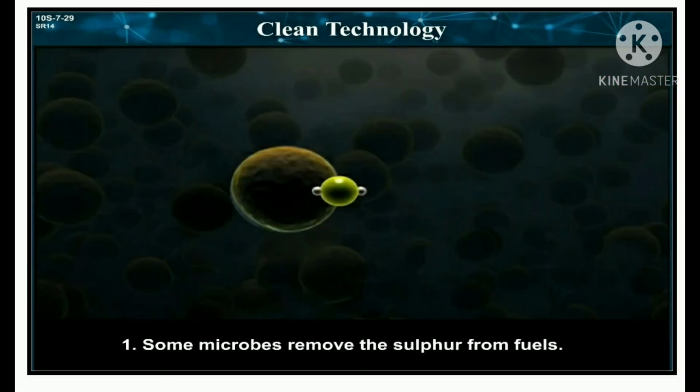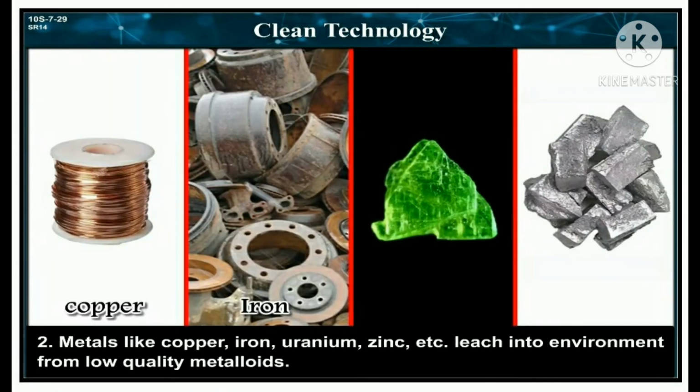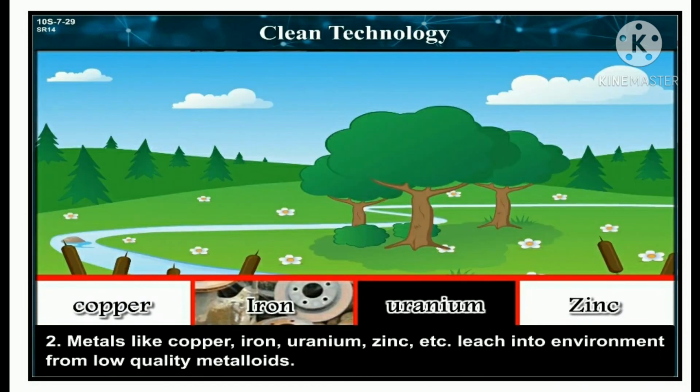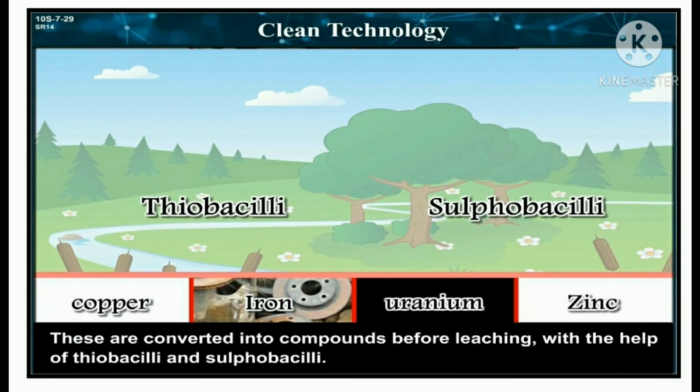Some microbes remove sulfur from fuels. Metals like copper, iron, uranium, zinc, etc. leach into the environment from low quality metalloids. These are converted into compounds before leaching with the help of microbes like thiobacilli and sulfobacilli.